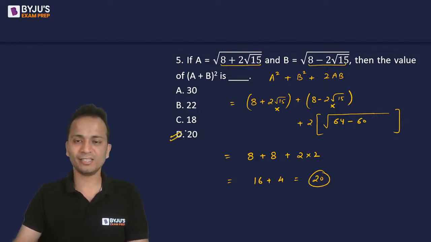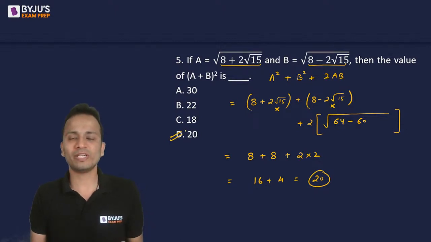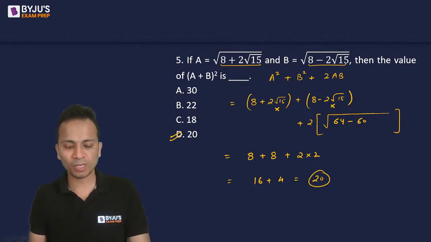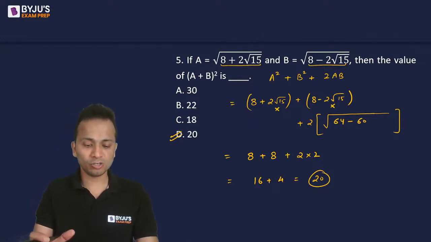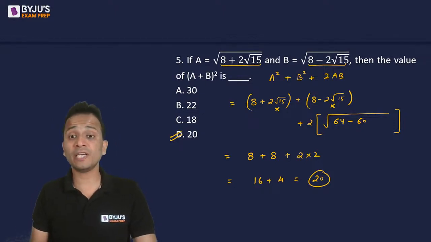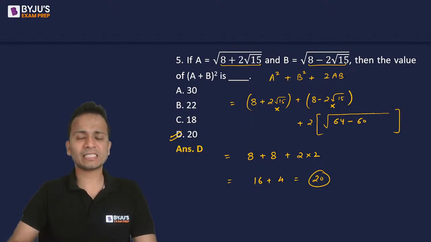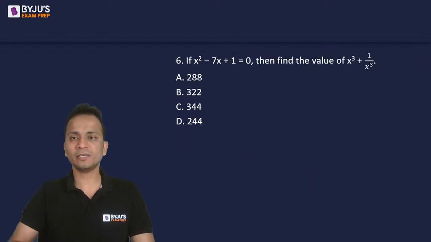The correct answer is option D. Guys, this was a very simple question. I don't know why two of you have given an incorrect answer, though one of the students has changed the answer, but you should have given the correct answer the first time. So the correct answer here is option B. All right, let's move ahead quickly.